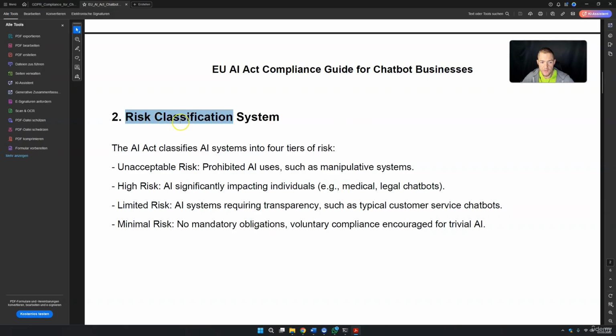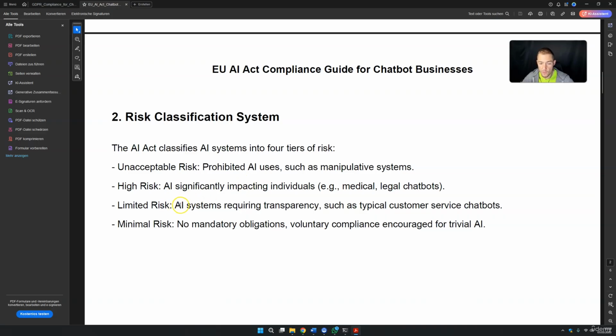First, you need the risk classification system. We have the unacceptable risk, high risk, limited risk, and minimal risk. What does this mean? The unacceptable risk is, for example, prohibited AI uses such as manipulating systems. Of course, we will not make this, and this is also not acceptable. Then we have high risk systems with a significant impact, for example, chatbots that give medical advice or legal advice. This is of course high risk, but we can create them.